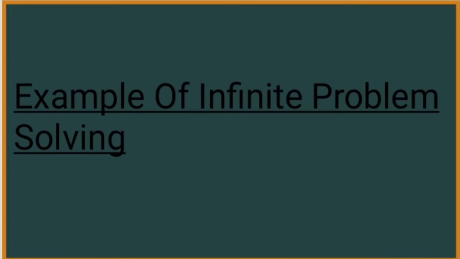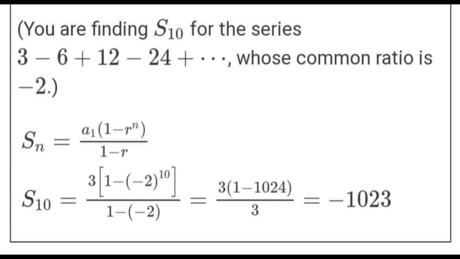Next is an example of infinite problem solving. Example number 1. You are finding S10 for the series 3 minus 6 plus 12 minus 24 plus and so on, whose common ratio is negative 2. The formula is S_n equals a sub 1 times 1 minus r raised to n over 1 minus r.